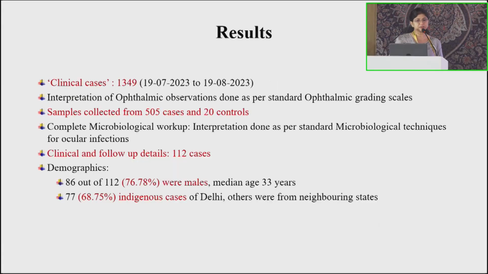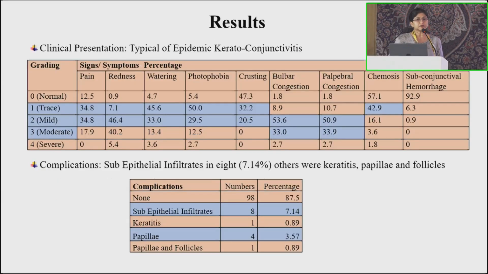And these were the results. The total cases were 1349. Samples could be collected from 505 cases and 20 controls. Clinical and follow-up details were available for 112 cases. 77% were males with median age 33 years, and 69% were indigenous cases of Delhi. The clinical presentation was typical of mild to moderate epidemic keratoconjunctivitis, and the complications were few.